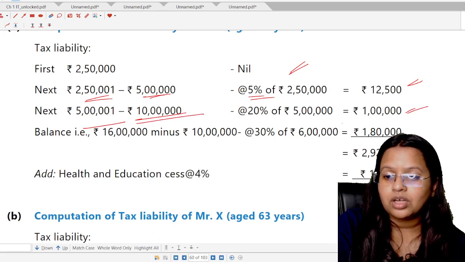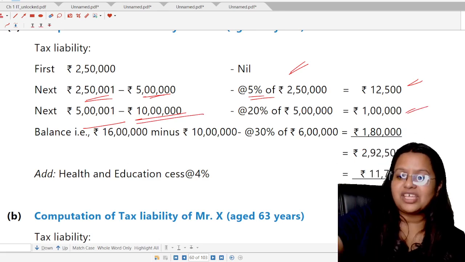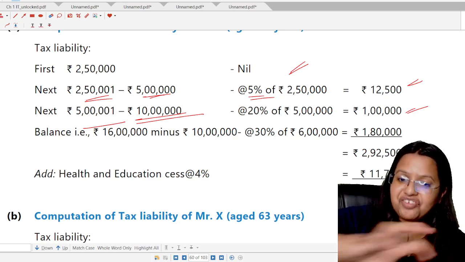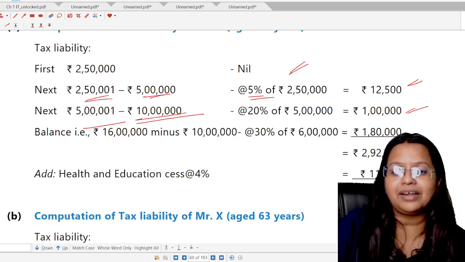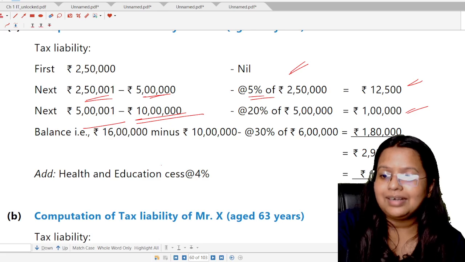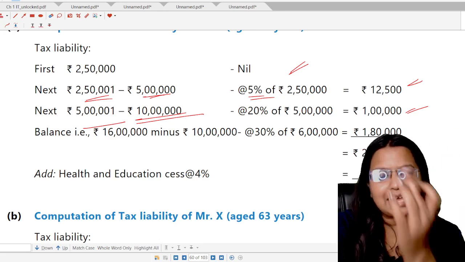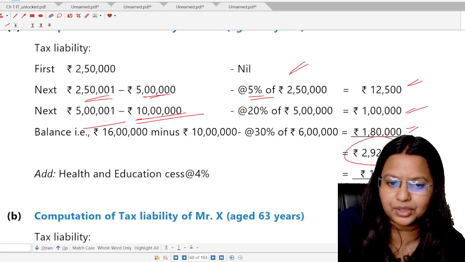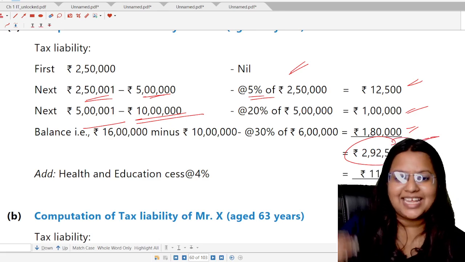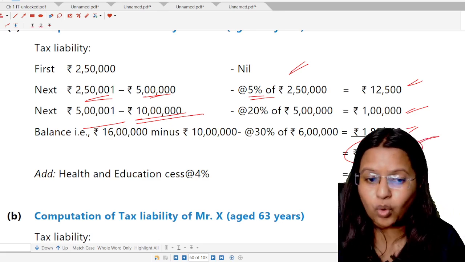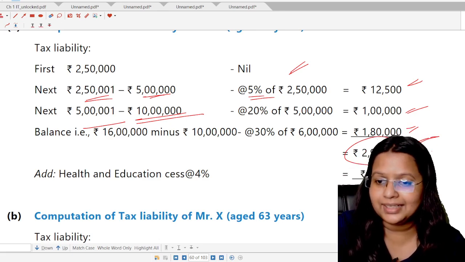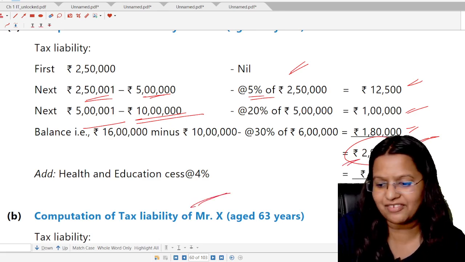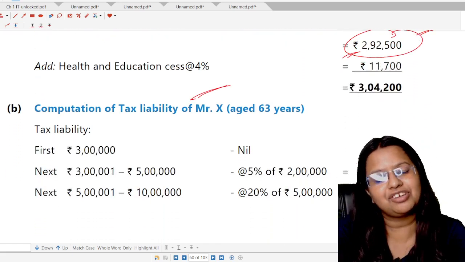1 lakh. Okay. Now, in the old tax regime, it is said that on 10 lakh onwards, on every income, the tax liability shall be the flat 30% rate. Okay. So now here, 10 lakh to 16 lakh, it means the 6 lakh multiplied by 30%, so 1,80,000. Total tax liability 2,92,500. On this part, health and education cess is same as the 4%. Okay. The health and education cess 2,92,500 multiplied by 4%, so 11,700. Total tax liability here is 3,04,200.